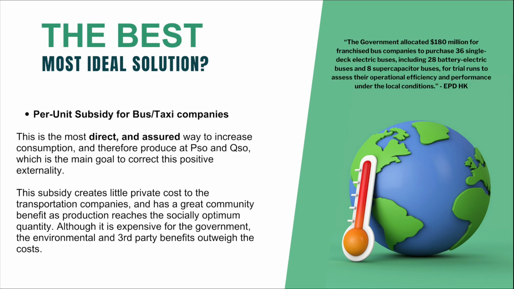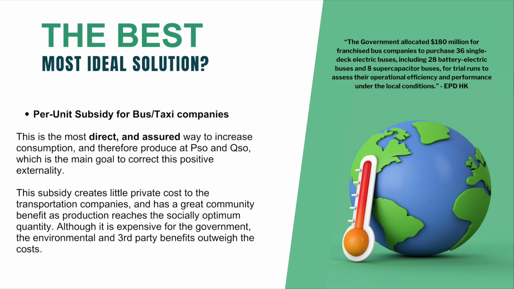I believe the most ideal solution is the per-unit subsidy for the bus and taxi companies. This is the most direct and assured way to increase consumption and therefore produce at the socially optimum amounts, which is the main goal to correct this positive externality. This subsidy creates little private cost to the transportation companies and has a great community benefit as production reaches the socially optimum quantity. Although it's expensive for the government, the environmental and third-party benefits outweigh the costs.